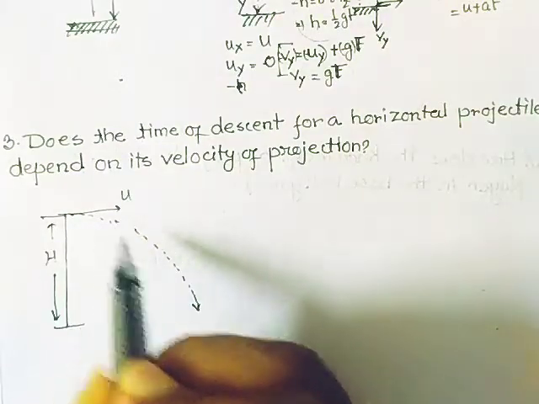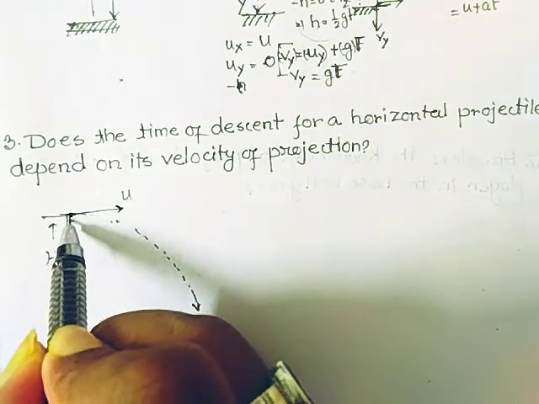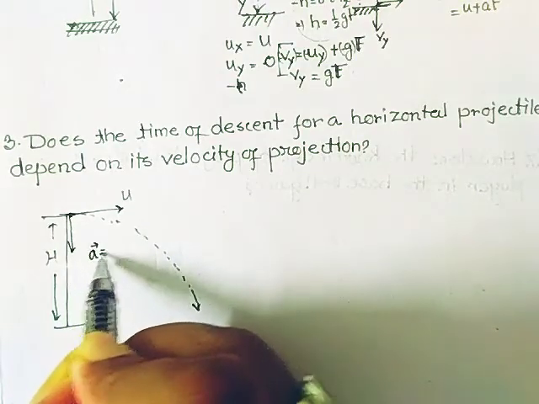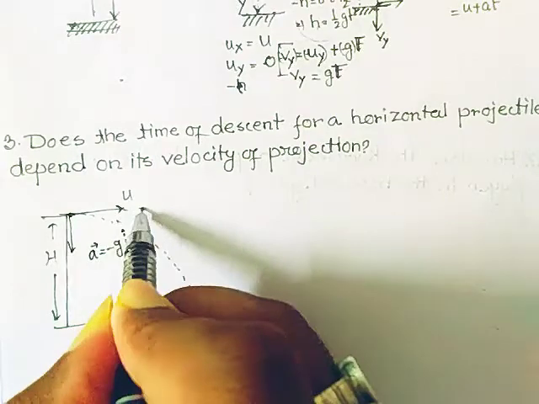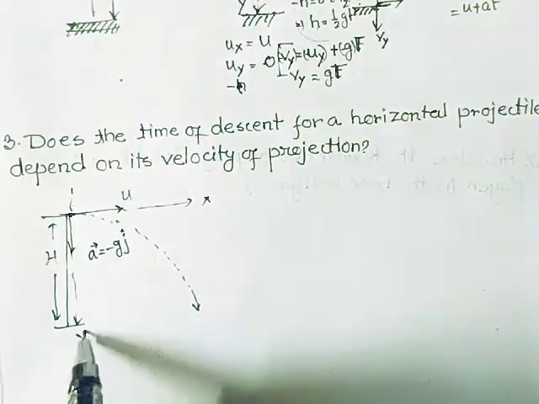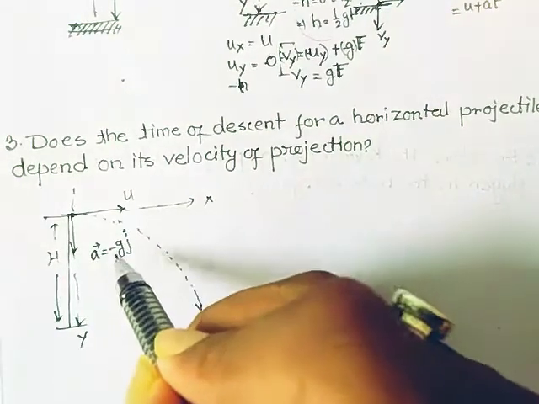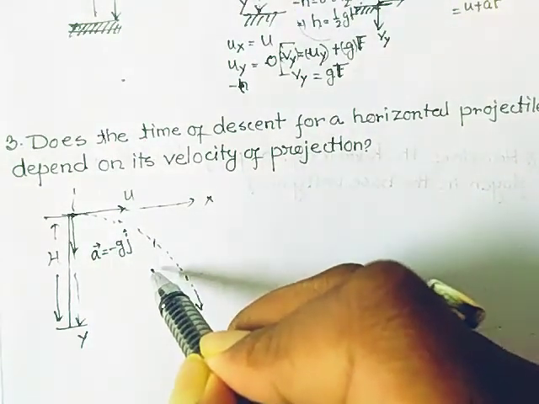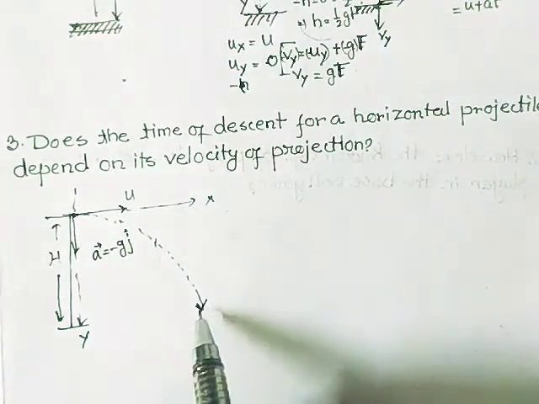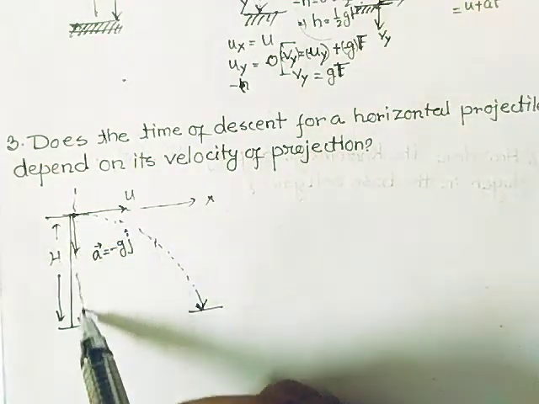Just listen, why is the particle falling? The particle is falling because when the particle is released with this velocity u, at that time the gravitational force acts in this direction, and the particle is also under the action of gravity, that is minus g j cap. If I consider this is along the x-axis and this is along the negative y-axis, then always at each and every point the acceleration due to gravity acts on it in the downward direction. So when the particle reaches the ground, it is determined by this velocity along the y direction.